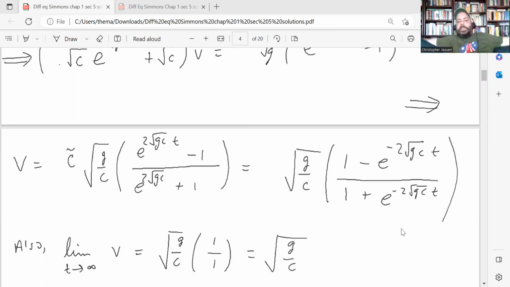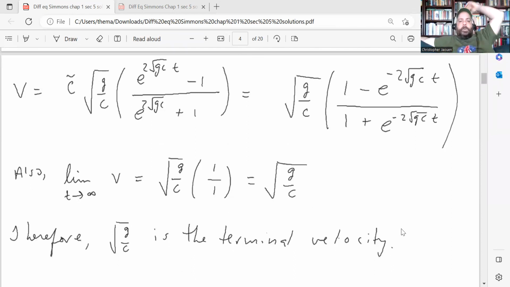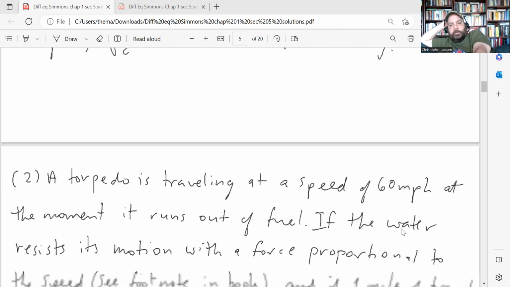So square root g over c times 1 minus e to the negative 2 square root gc times t, divided by 1 plus e to the negative 2 square root gc times t. And then finally, that's the velocity at time t. And then they asked us what the terminal velocity was. So you just take the limit of v as t goes to infinity. Those exponentials go to 0 when t goes to infinity. So the terminal velocity is the square root of g over c. All right. That's the answer for part 1.